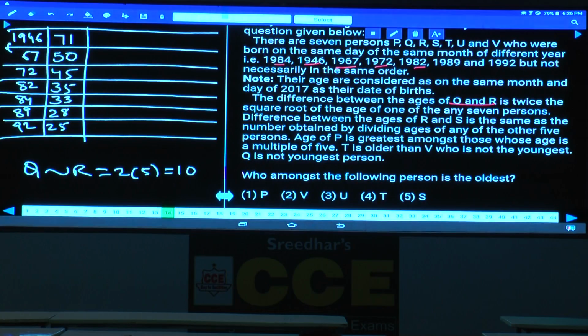Then the ages of one of these. And what are the possibilities here? 45, 35 and 35, 25. There are two possibilities in this.